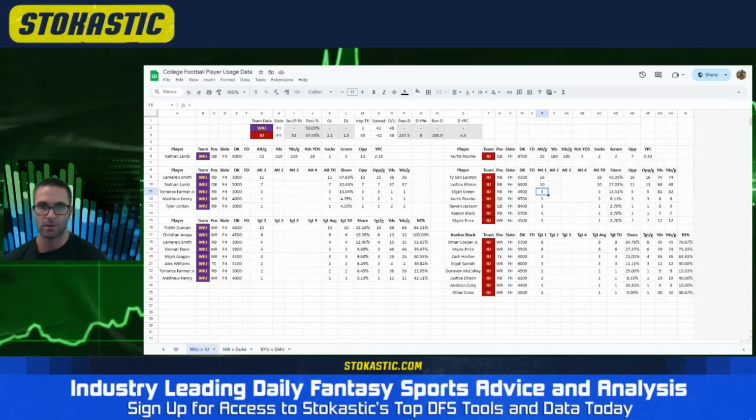The receiving room, we did see a little bit of weirdness. Donovan McCulley was banged up. They didn't have EJ Williams still, so there's still some questions with the Indiana pass catchers and some moving parts. I wouldn't be surprised if they held out McCulley or EJ Williams just because of the opponent. With that, they had Omar Cooper, Miles Price, and Elijah Surratt as the 3 receivers.